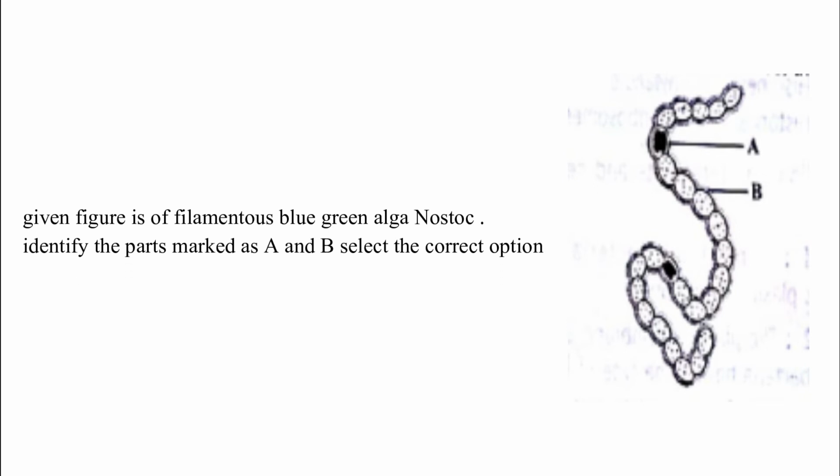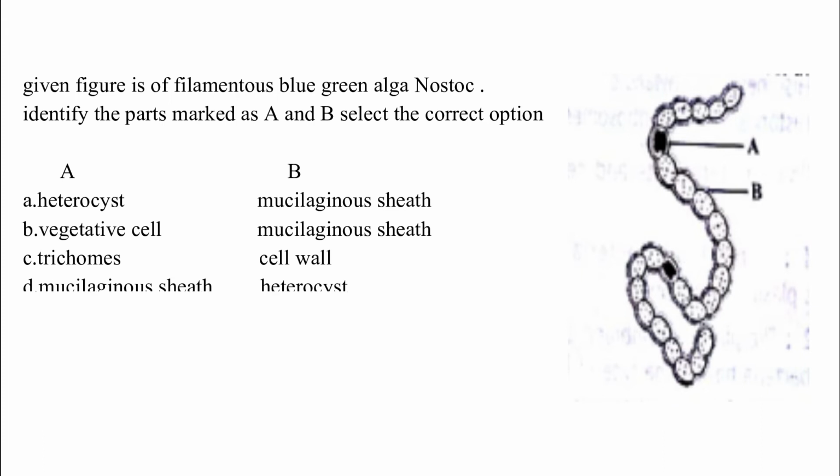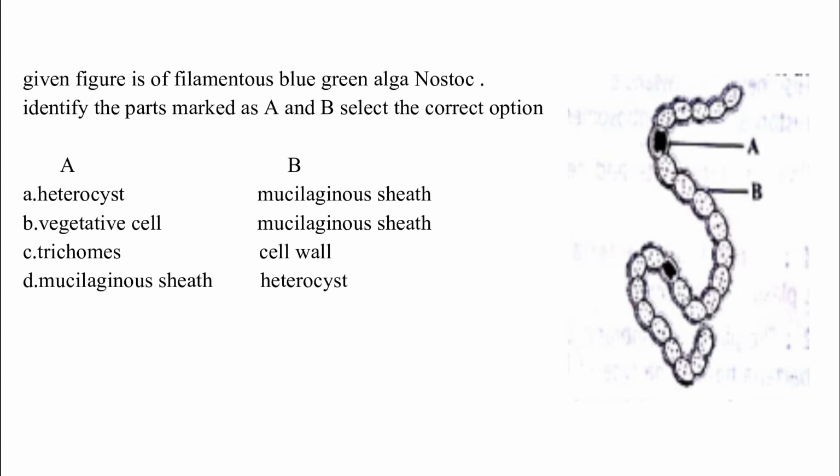Given figure is of filamentous blue-green alga Nostoc. Identify the parts marked as A and B. Select the correct option. Option A, heterocytes, mucilaginous sheath. Option B, vegetative cell, mucilaginous sheath. Option C, trichome, cell wall. Option D, mucilaginous sheath and heterocytes. The correct answer is option A, which is heterocytes and mucilaginous sheath.